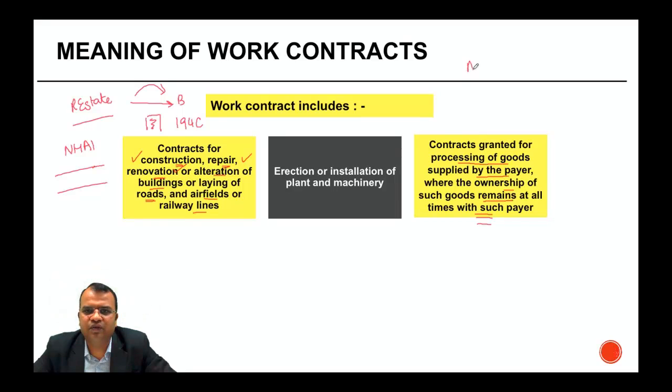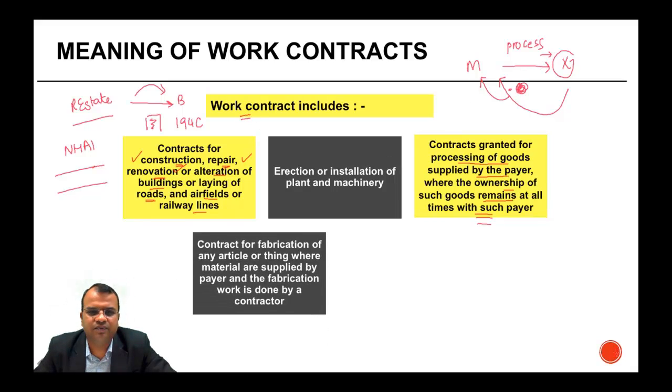So suppose there is a manufacturer, he outsources a process to a person X, and the ownership of the material given remains at all times with the supplier. Once these goods are processed, X gives it back to this person. In that case, the service fee or the amount paid to X will be covered within the definition of work.